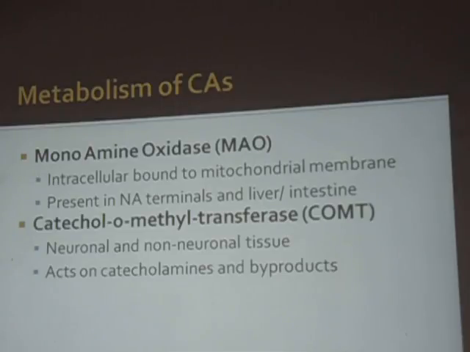Yes. In Parkinsonism, we already know the drugs, carbidopa and levodopa. Other than that, we have the monoamine oxidase inhibitors, that is tranylcypromine, selegiline, clorgyline. For catechol-O-methyl transferase, we have tolcapone and entacapone.